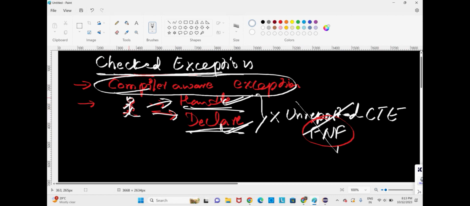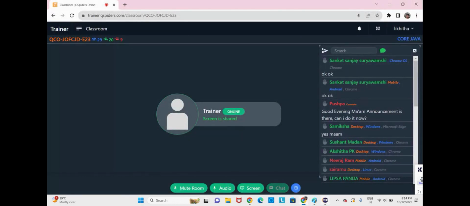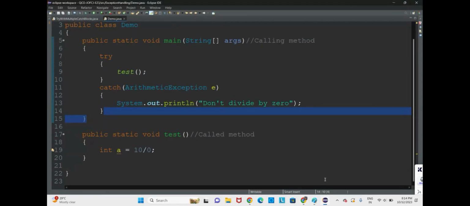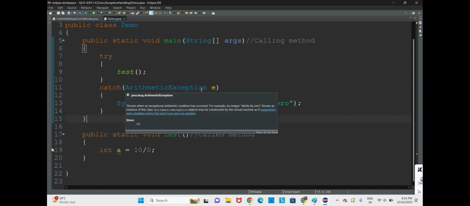So here now what we have to do is, we shall get one exception with the file not found exception. We shall create one code for file not found exception, and now we shall see how we will get the exception. Checked exception: while writing only, you will get that exception. Checked exception is a compiler aware exception. When we are just writing only, you will get the exception here.